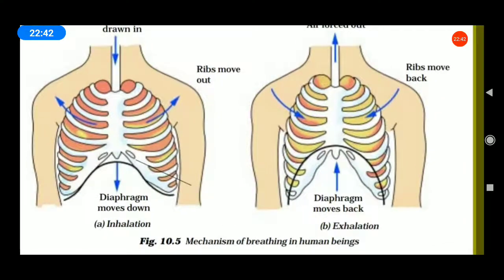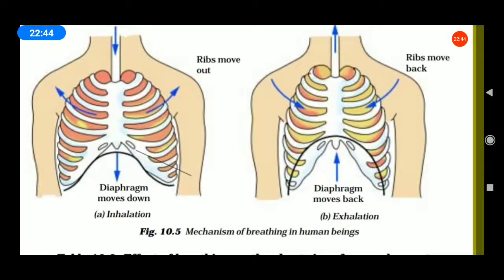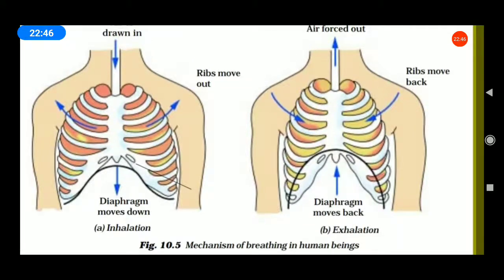All of you see the picture, students. Mechanism of breathing in human beings. Already we learned inhalation and exhalation. What is meant by inhalation? The intake of air. The releasing of air is known as exhalation. What is meant by inhalation and exhalation?